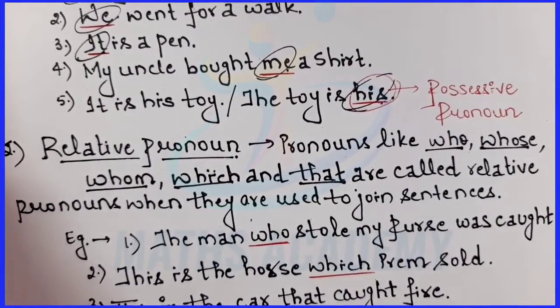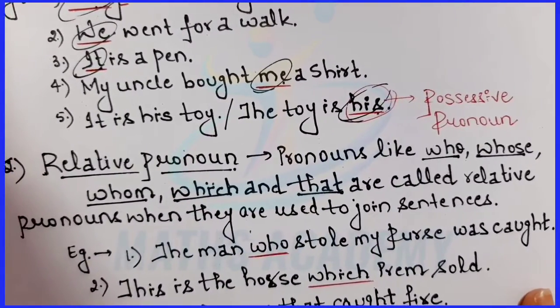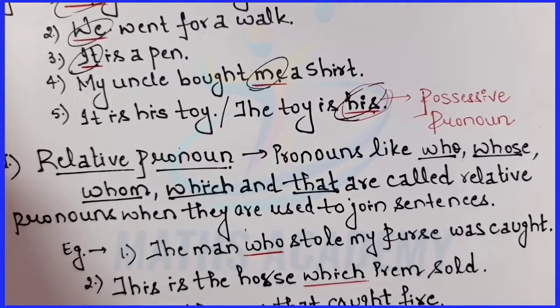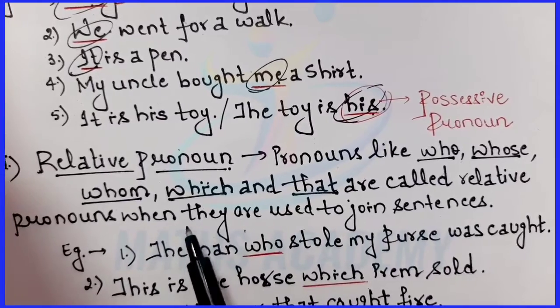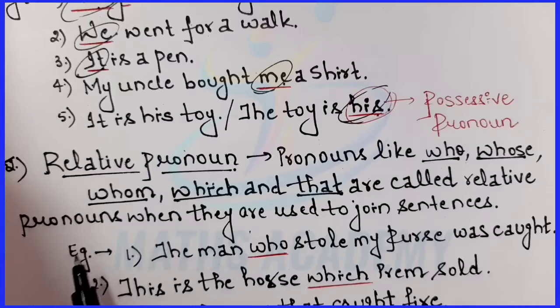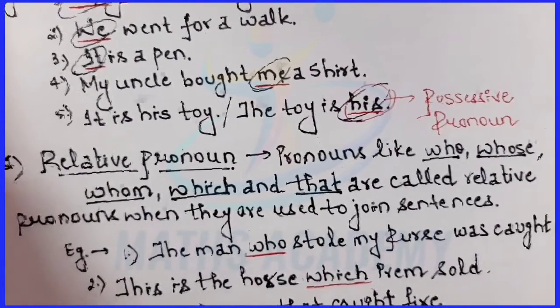Now we'll go through relative pronouns like who and whom. Who and whom are used for persons. The relative pronoun which is used for things and animals. The relative pronouns whose and that are used for persons and things.